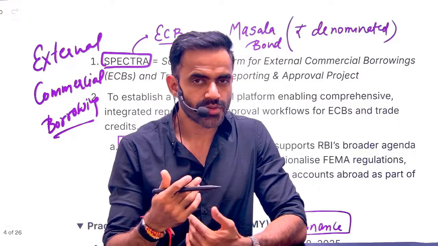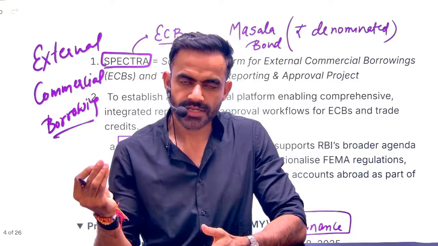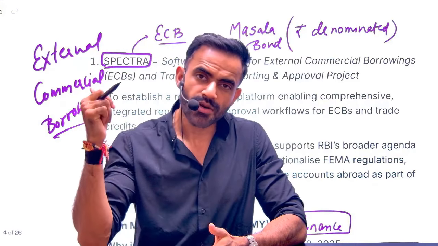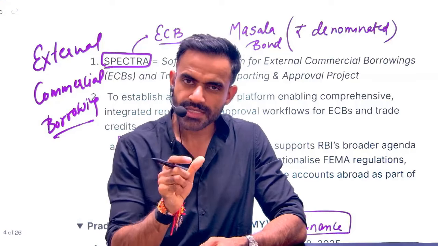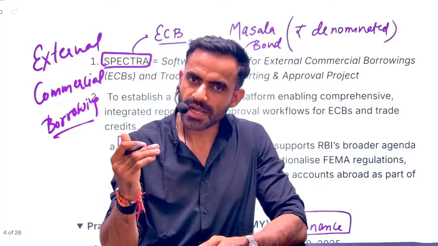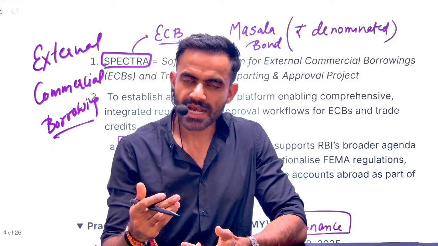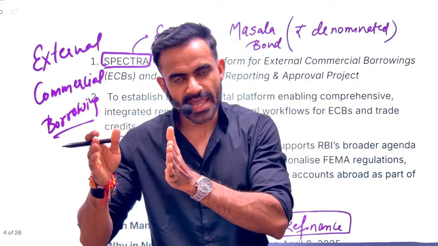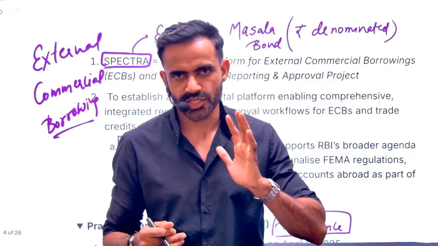In a very simple sense, the borrower is from India, the lender is, let's say, from USA. So the lender is going to lend us money in their own currency. What is the currency of USA? Dollars. So in ECB we usually borrow in foreign currency. Now the problem is that when we are borrowing, the exchange rate might be different from when we are paying it back, and that's why there is a risk of depreciation.